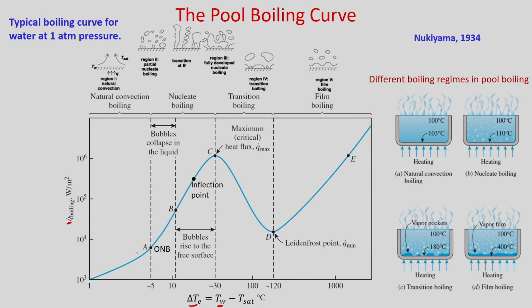In that particular case you can see it will follow the curve from A to B to C, and C to D is also observed because it does not take place in a short time. So, it is seen in this particular case, and D to E. If you decrease the temperature, it will follow E to D, then D to C and C to A. In a similar way it will also follow when you perform a temperature controlled experiment.